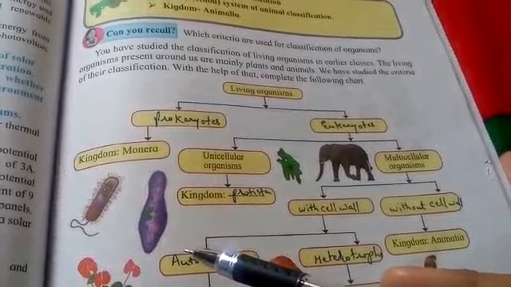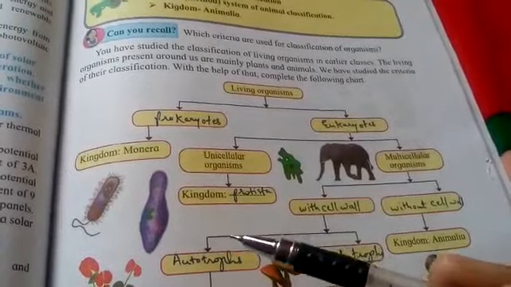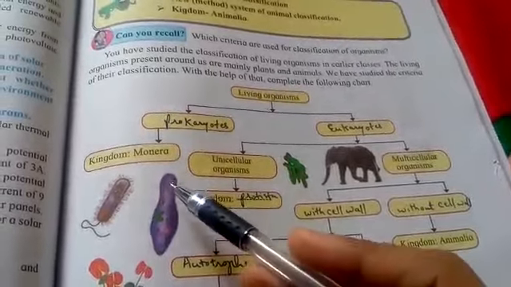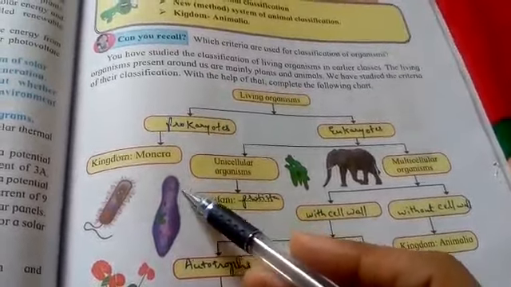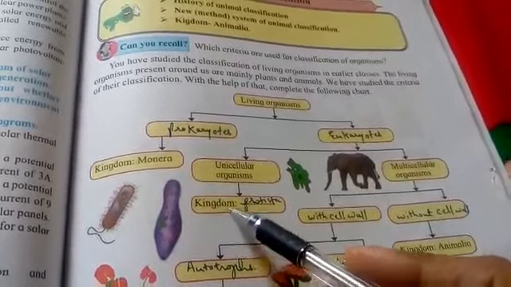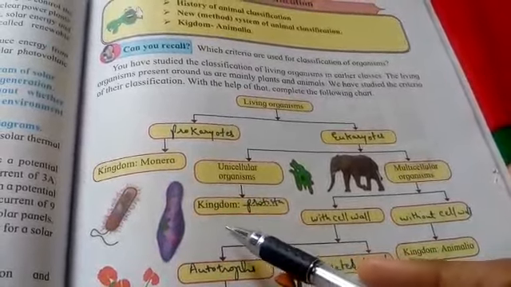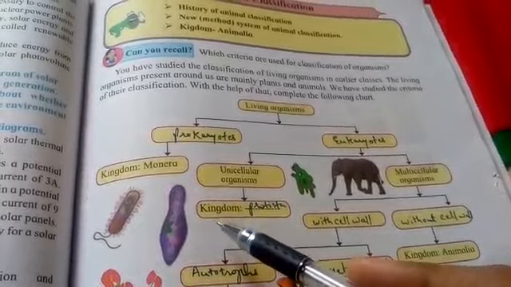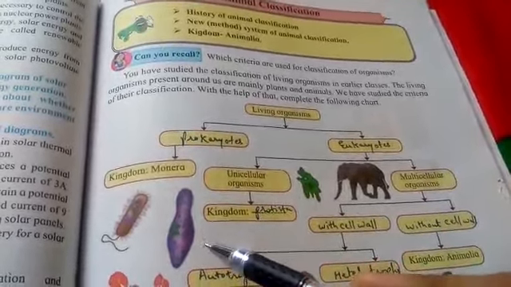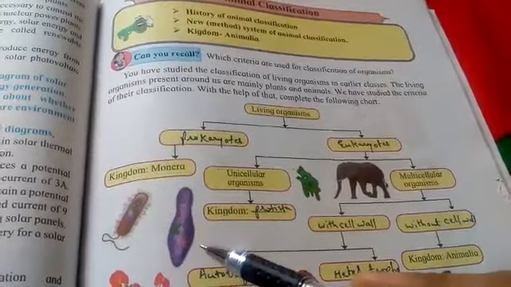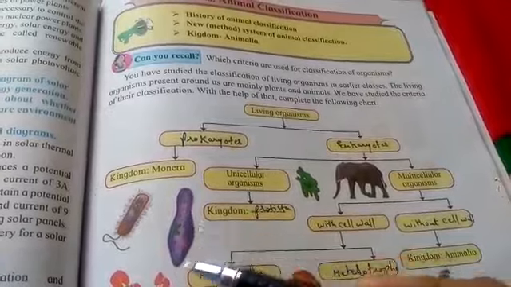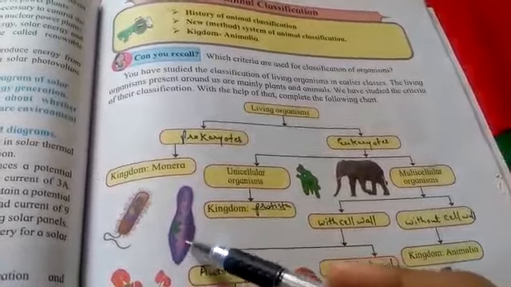And flagella you can observe in Euglena. Euglena is a Protista, while Paramecium you can see over here. See, this is a cilia, hair-like structure. So this organism belongs to the kingdom Protista. So like this, the characteristics of the Protista kingdom are that these are unicellular eukaryotes with a distinct nucleus, maybe autotrophic like that of Euglena or Volvox, or can be heterotrophic like that of amoeba or Paramecium.